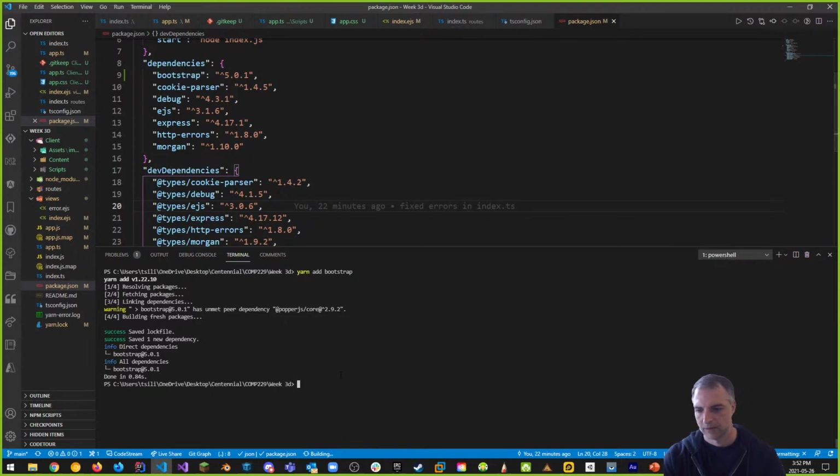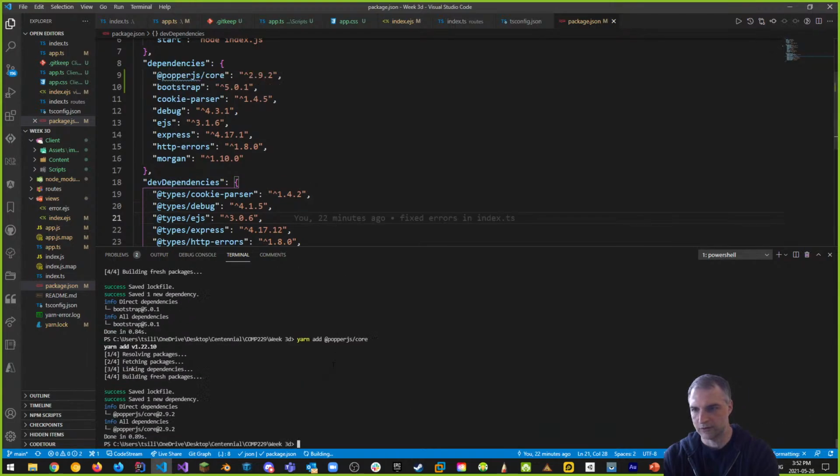Okay? But Bootstrap has some dependencies. For example, it says Bootstrap 5.0.1 has an unmet peer dependency, which is @popperjs/core 2.9.2. Let's add that in too. So we'll say yarn add @popperjs/core, right? And we can actually do just this and see what happens, if it gives us 2.9.2 or not. There it is.